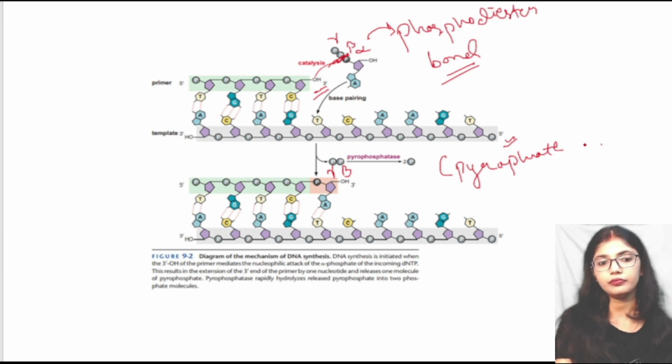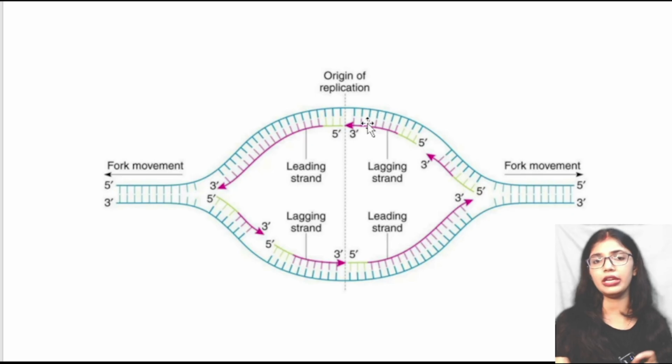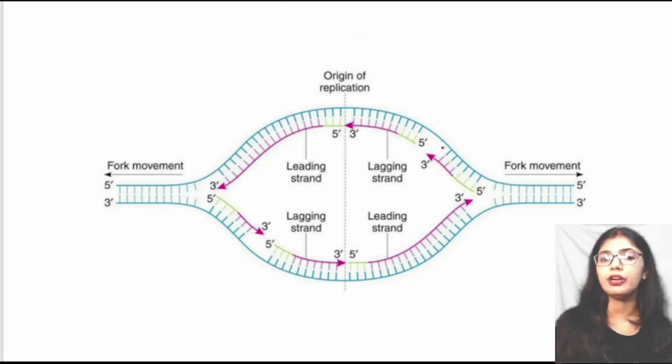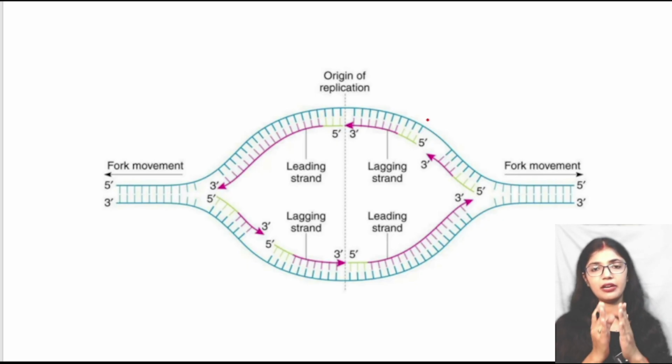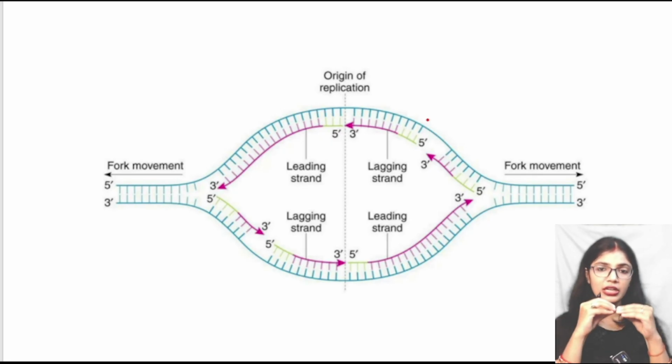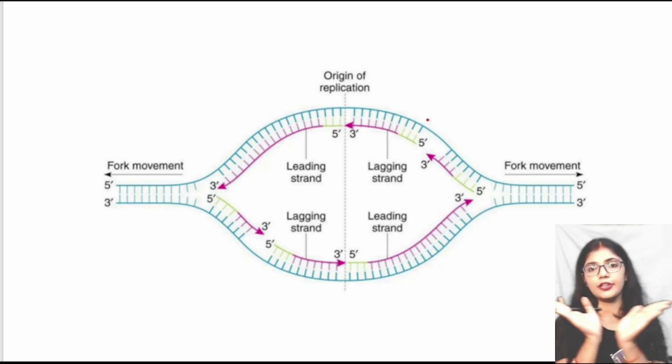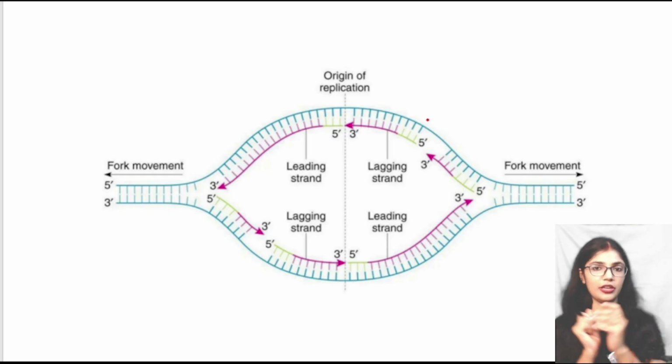The next thing we need to know is the replication fork. What do we mean by replication fork? There is a specific site from where DNA replication takes place. In most cases, DNA replication is bidirectional, meaning it starts from a point and proceeds in two directions.